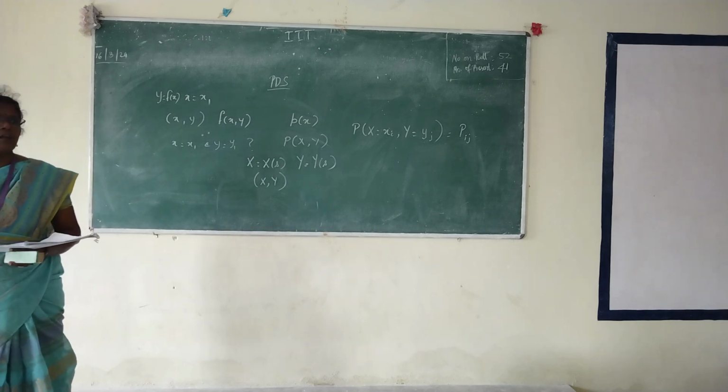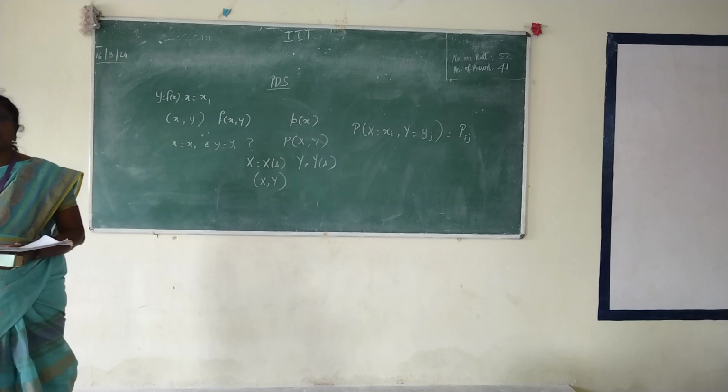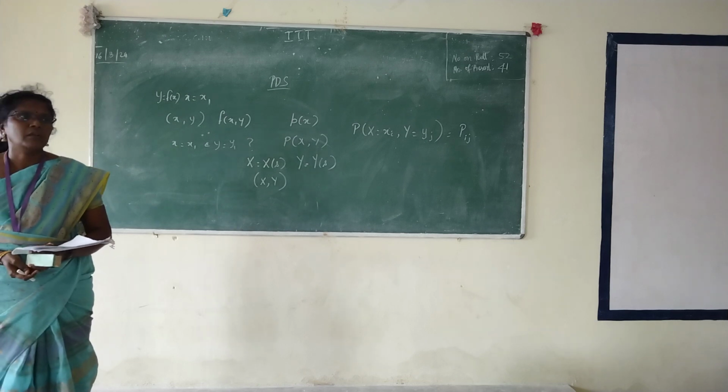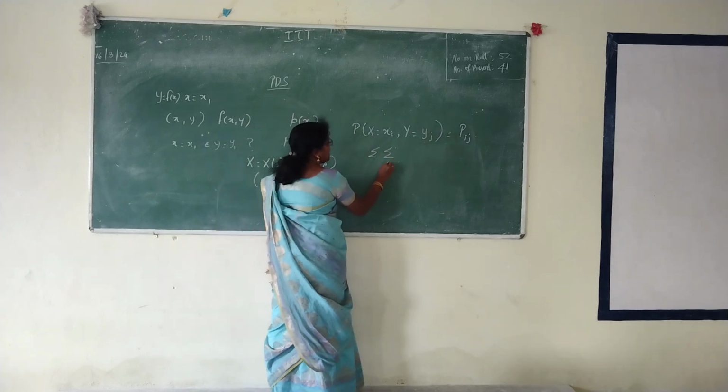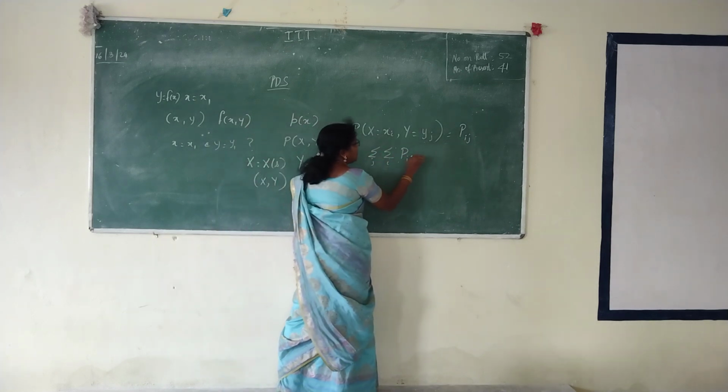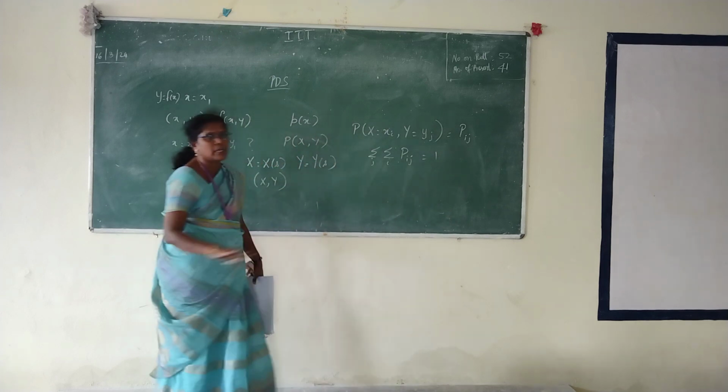Short, positive. Always it should be positive. What should be the nature of the total probability value? 1. Here also the same condition. Here we are going to take it over both i and j. So the total probability value here also should be equal to 1. No change in that one.